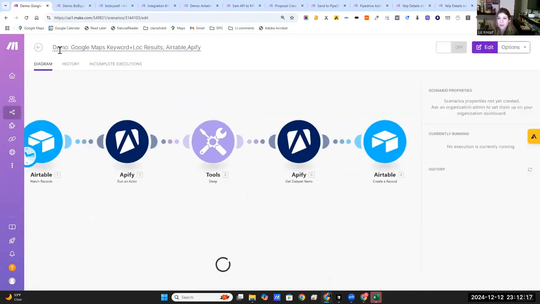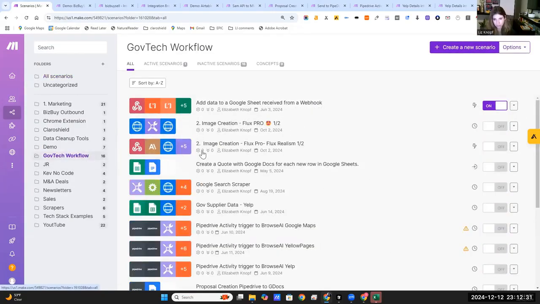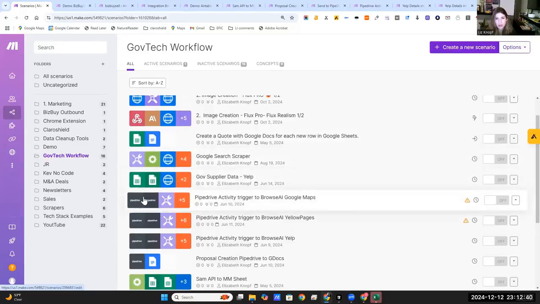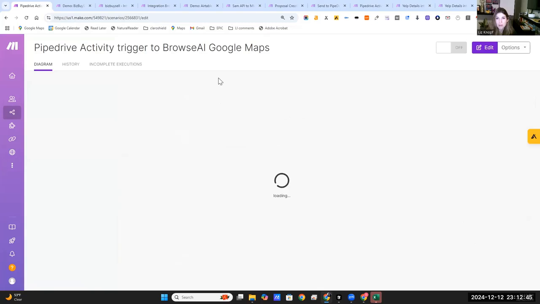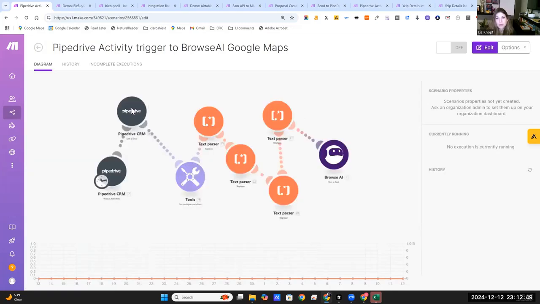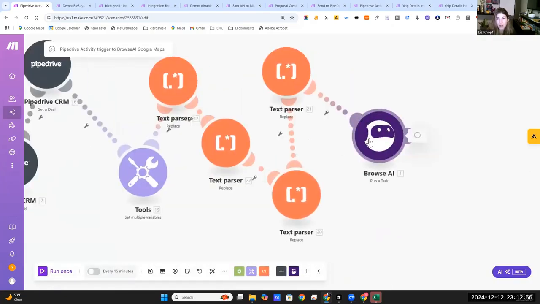All right, so not as exciting on this one. Oh, here's a fun one. When I was doing some government contracting work, I was trying to find contracts from sam.gov. They would then be pulled into my CRM. I was using Pipedrive at the time. And so for Google Map, also browse.ai, piped them into Pipedrive. I parsed some of the information so that it then could go into my robot.